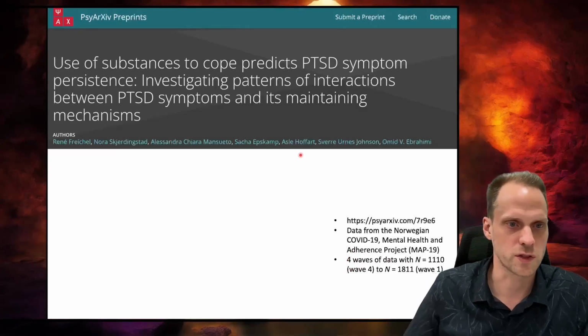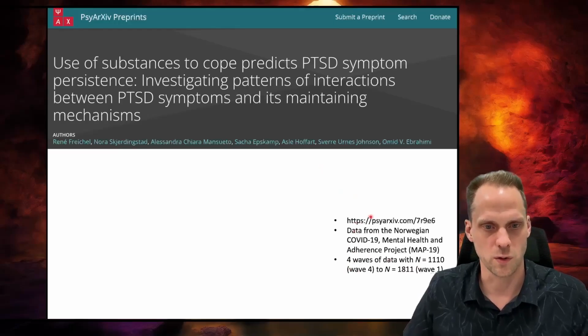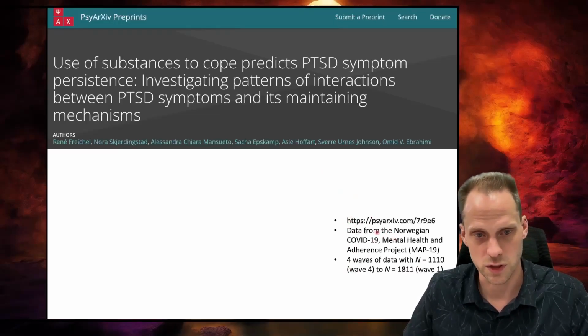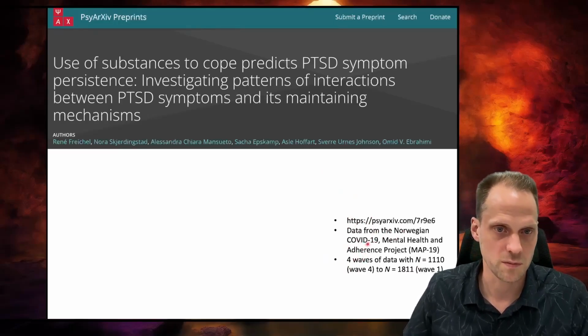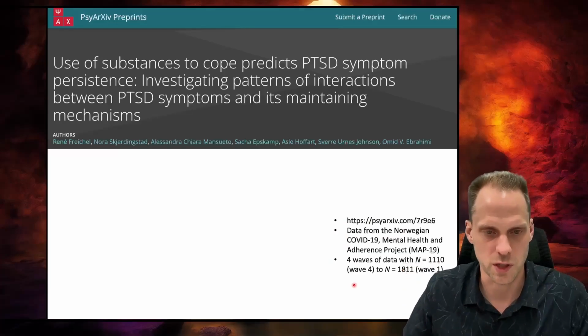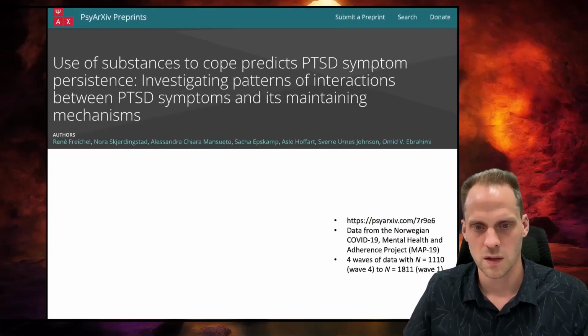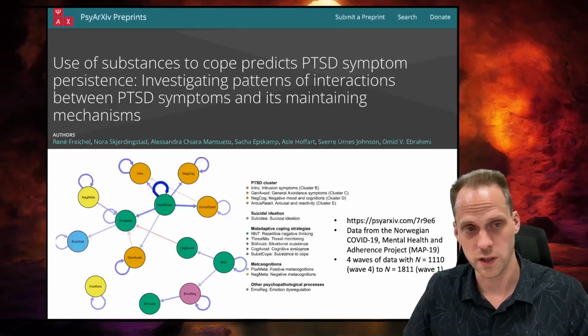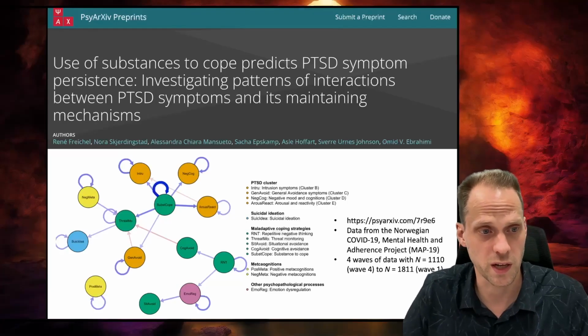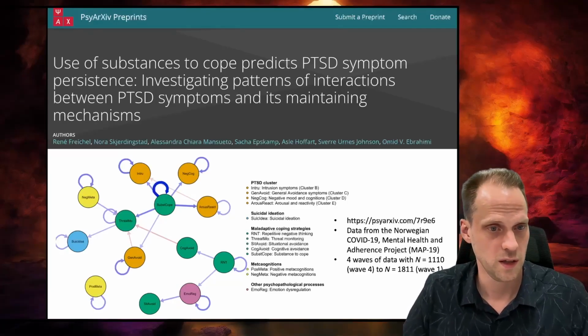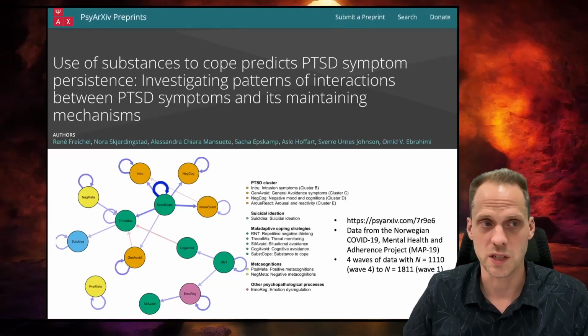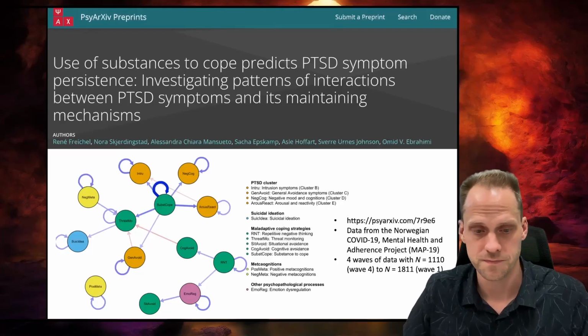Well, I wasn't involved in data collection here, but it was in Norway, and the data here is also from the period of COVID-19. The gap between waves is much larger than days. I think it's a month or 2 months or so. Lots of variables were included in here. These were the ones that we analyzed in this study, which was about PTSD and coping strategies.